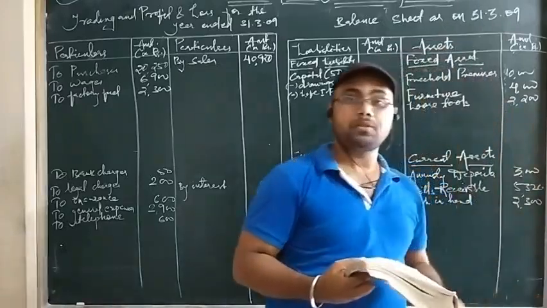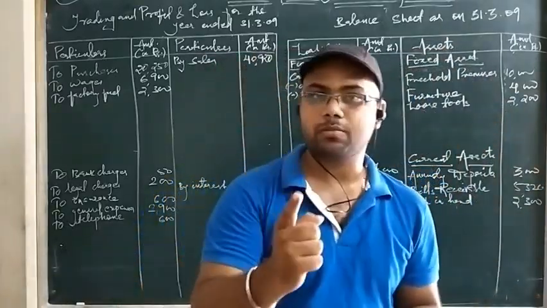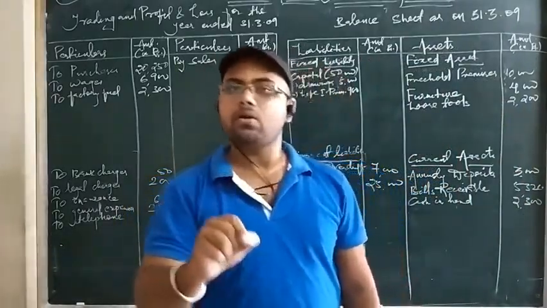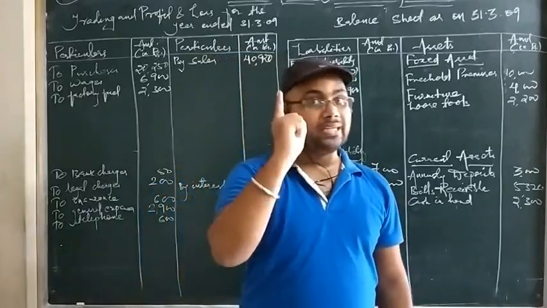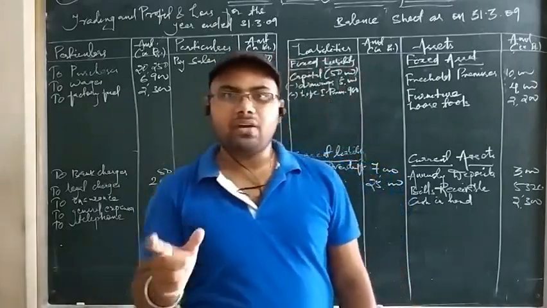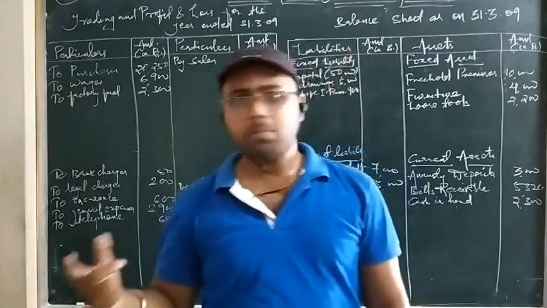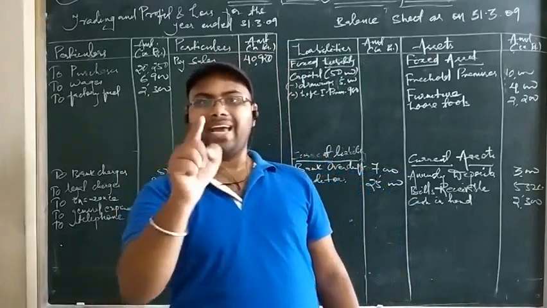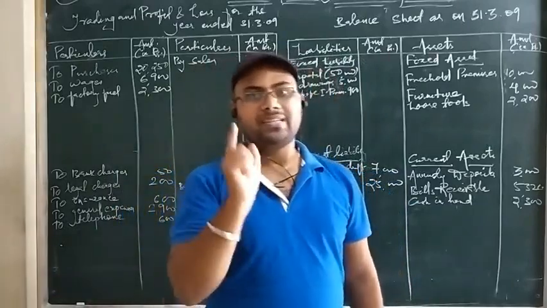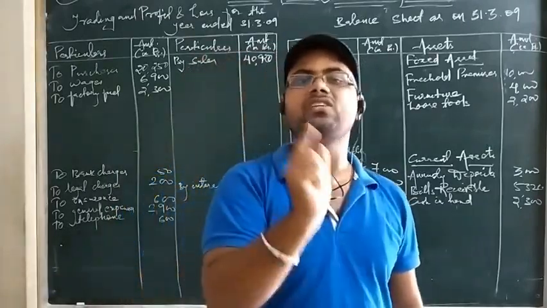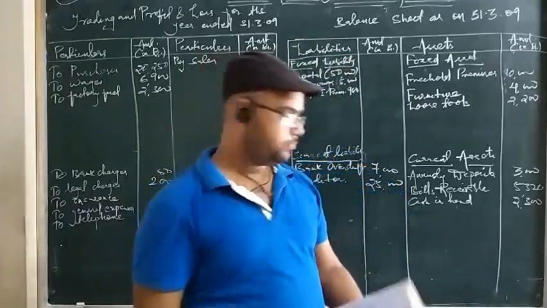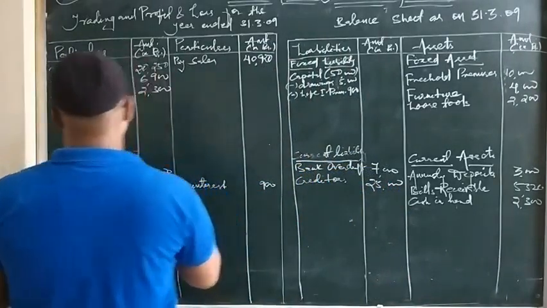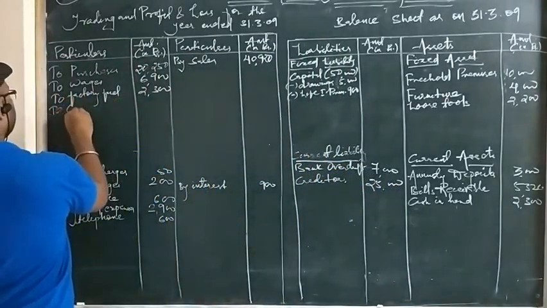Then carriages. So carriages, it is not mentioned. Remember, there are certain expenses which are not mentioned, which are taken to be indirect expenses. But carriages is the only such expense where, if it is not mentioned inward or outward, you will take it as inward only. Remember why? Because there may be chances that while you make sales of the goods, you may not make some expenses. But anyhow you have to purchase the goods, and anyhow you will make expenses regarding the purchases. Okay, that is why carriages is carriage inward unless mentioned. Okay, so carriages is a direct expense. We will take it on the debit side of the trading account. 600 to carriages.